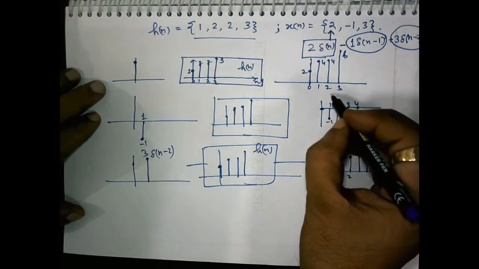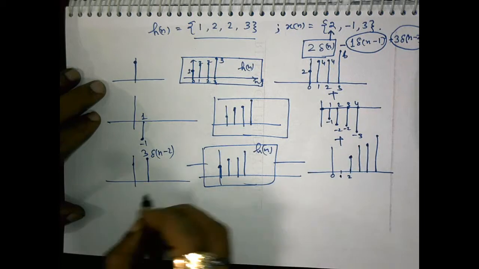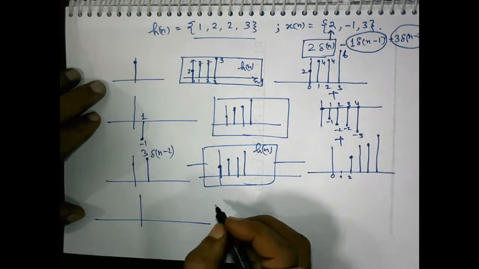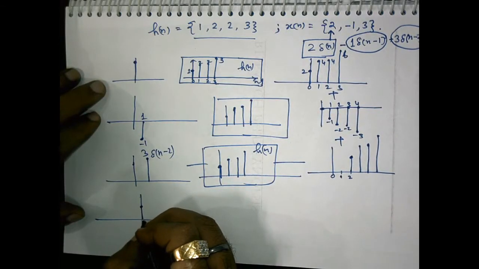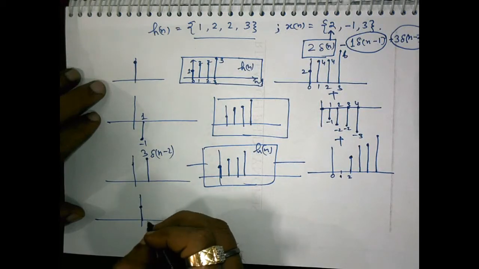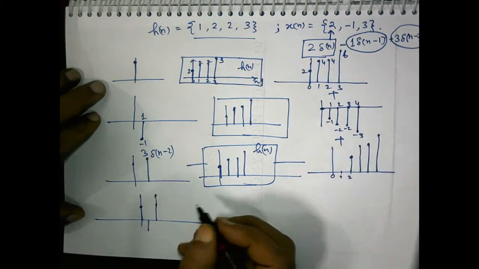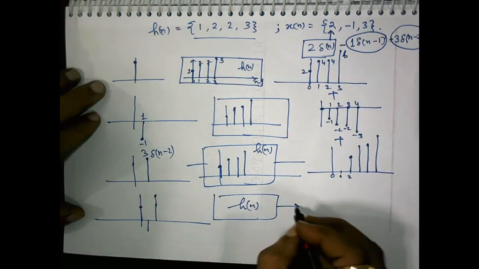Now these things, they are added to obtain the final output. So Xn is 2, -1 and 3, and this is the impulse response of LTI system.